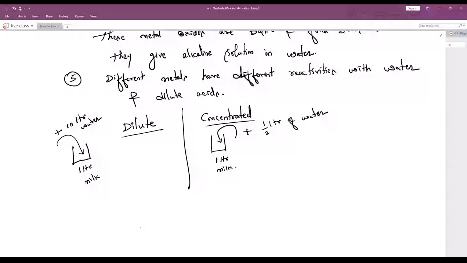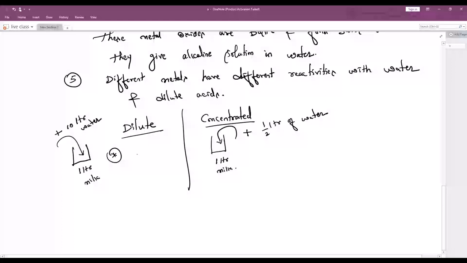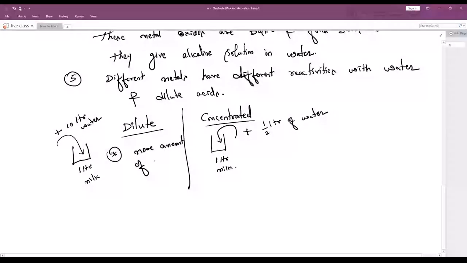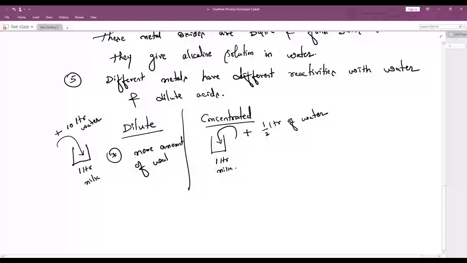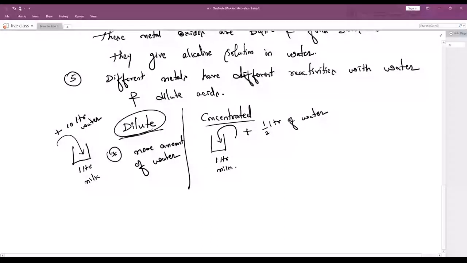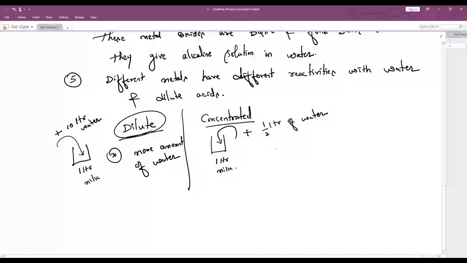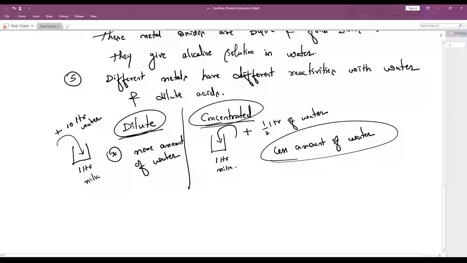Okay, anyways, in dilute acid, we have come across a very important point, that is more amount of water is there. Correct, no? If you mix any solution with more amount of water, such a solution is called a dilute solution. In any solution, if you are mixing less amount of water, then such a solution is called concentrated. Concentrated means thick, and dilute means thin. Understood? Is this clear?